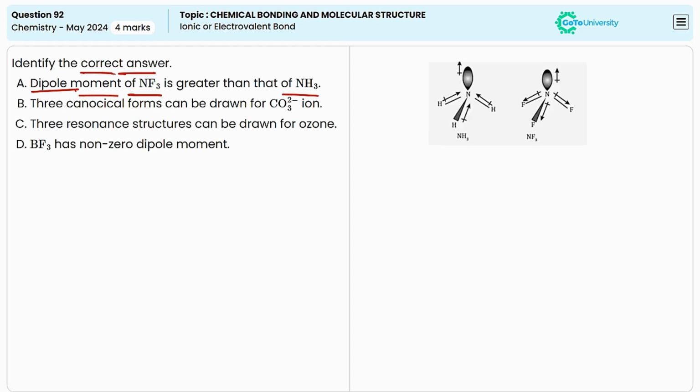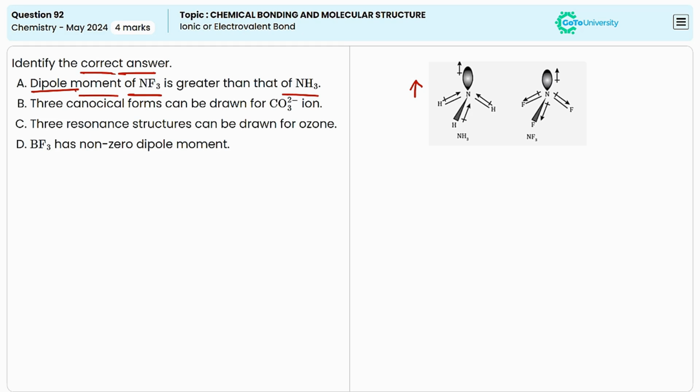From this diagram, it is clear that in the case of ammonia, nitrogen is more electronegative than hydrogen and the dipole moments are in the same direction. So the overall dipole moment will be in the upward direction in the case of the ammonia molecule. But in the case of NF3, or nitrogen trifluoride, the dipole moments are moving in the upward direction, and also in the downward direction, because fluorine is more electronegative than nitrogen.